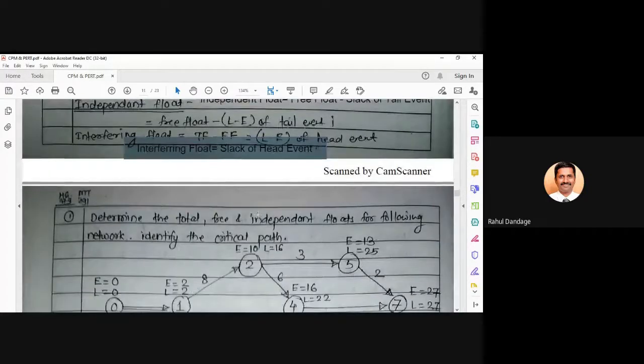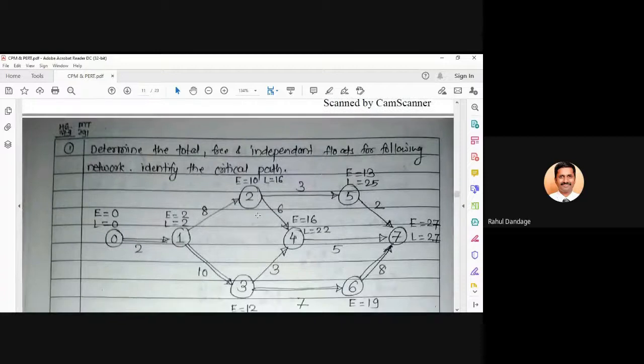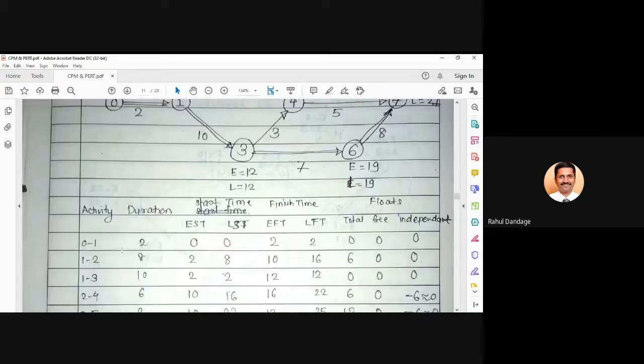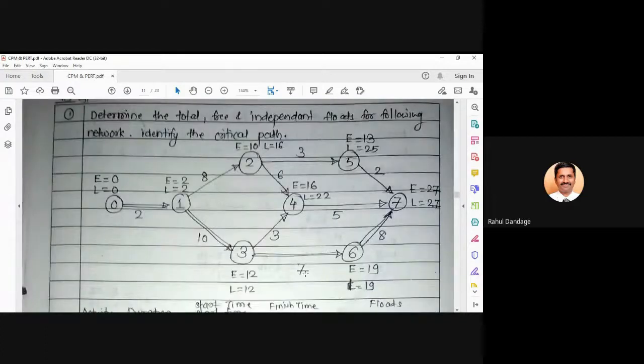I hope you have understood this. Now just draw this network. So for the time being, you can simply cross check the values for EST and LFT, whatever we have written. No need to go for calculation again. You can simply go on writing. Instead of 0, you put it like this only, because again in activity it will be 0 to 1, something like this. So is the network visible to everyone? Yes. Okay. Any clarity is required?